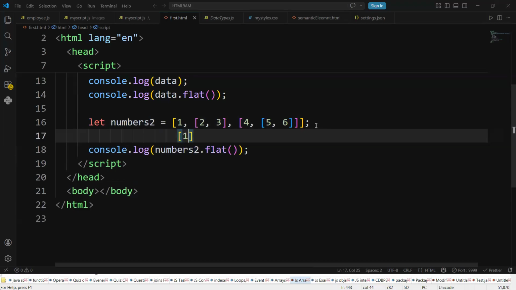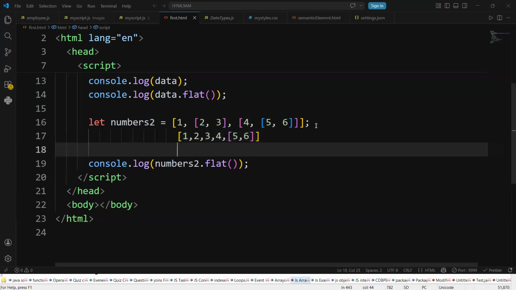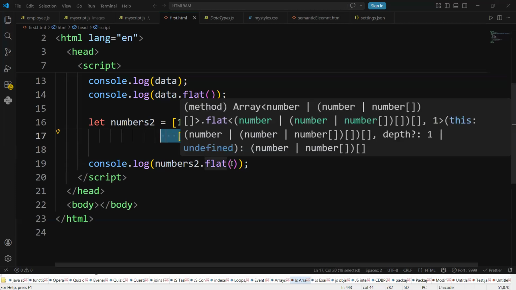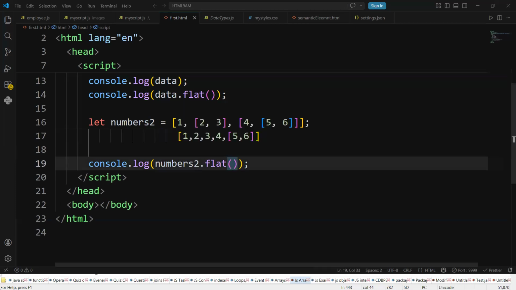Then nothing. 1 is directly there, not a problem. 2, 3 is flattened. What are 4, 5, 6? 4, 5, 6 is flattened, but only one level flattened. Next level is what? 5, 6, right? That is the flattening out there. We need to flatten one level, and the second level also we have to flatten.